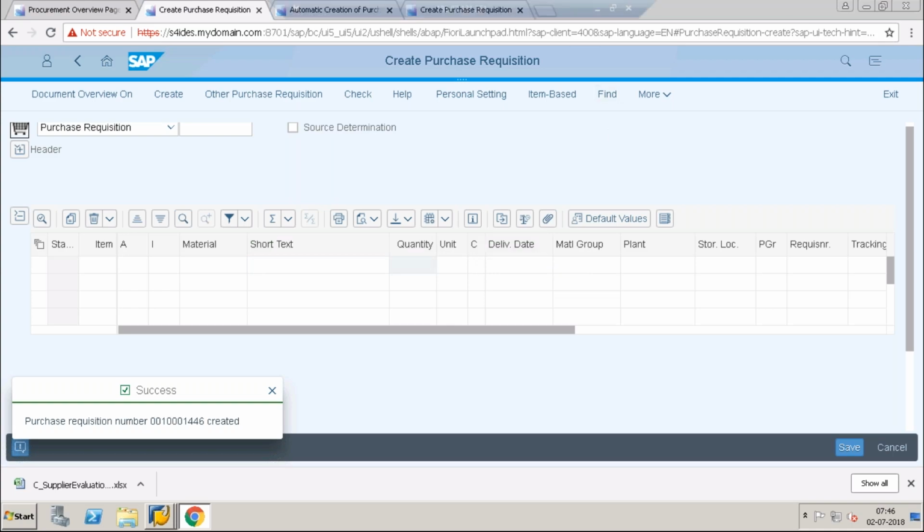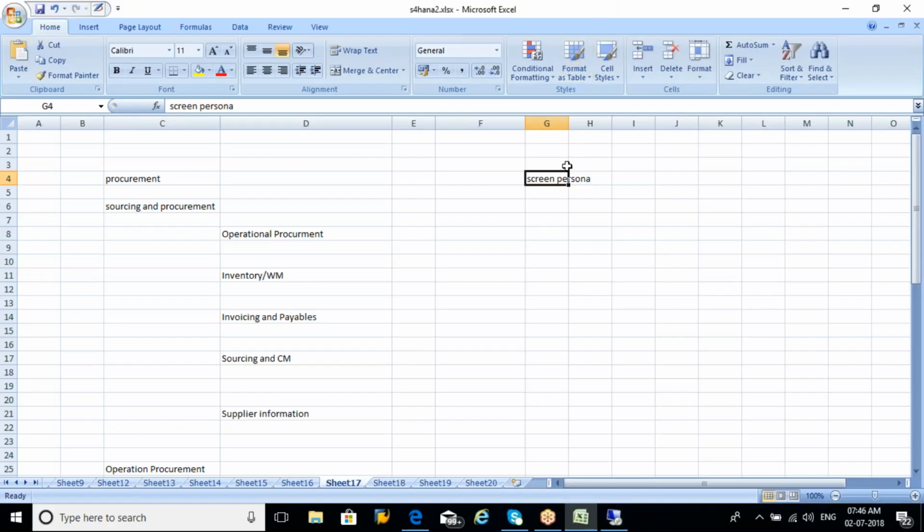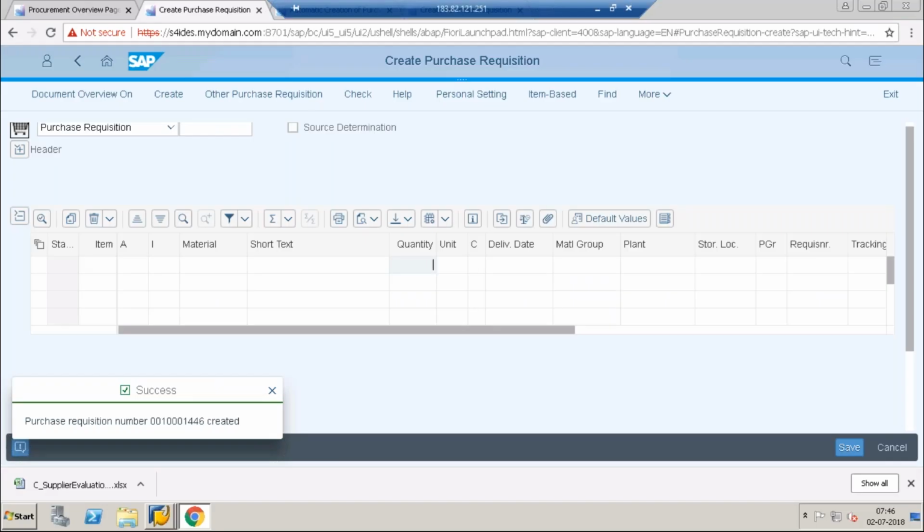So you can go to the screen persona here in this Fiori. In that, he can find the transaction or app, and the fields he doesn't want, so that he can hide them. Tomorrow, if he wants to revoke it, he can go to the same screen persona and unhide. So that is also possible, based on the app or the device you are using.